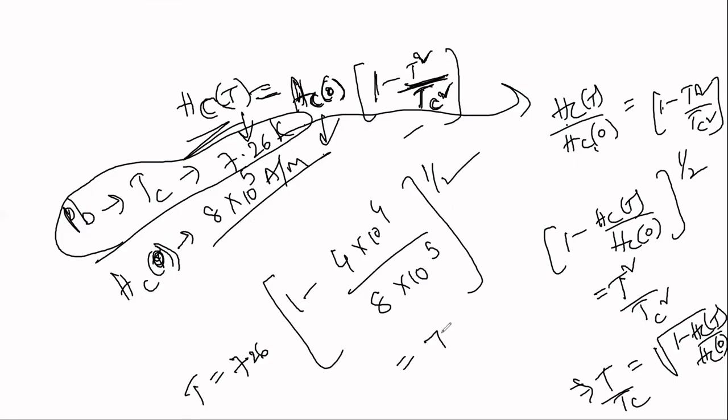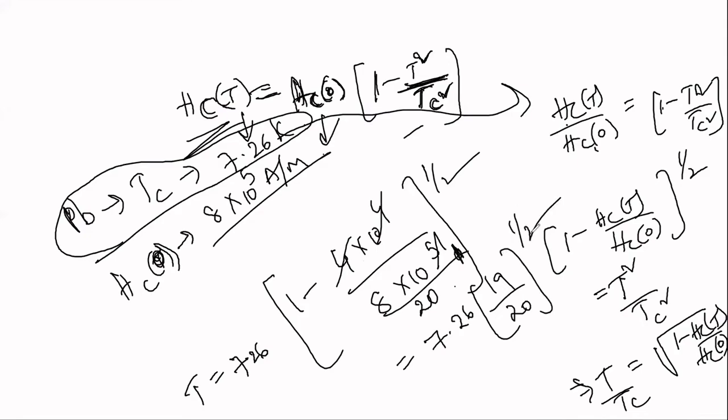That is 7.26 into (19 by 20) whole power half, which is approximately equal to 7.1 Kelvin.